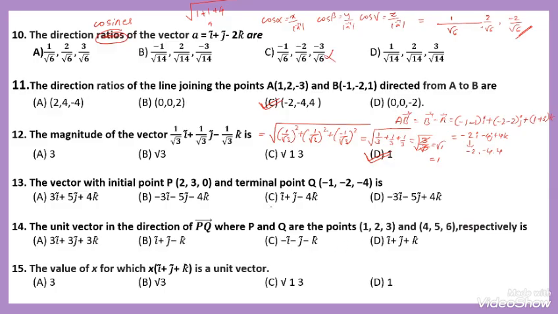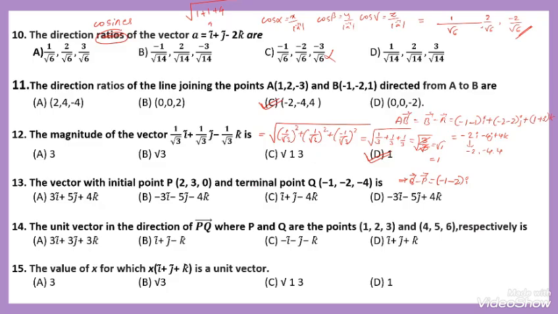Then, the vector with initial point P containing the elements 2, 3, 0 and the terminal point Q containing minus 1, minus 2, minus 4. We have to find the vector. So P to Q means initial and terminal. I have to take vector Q minus vector P. Then the elements: here minus 1 minus 2, that is minus 3 i.